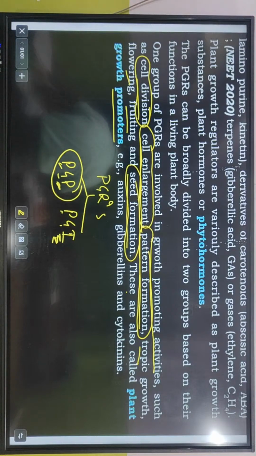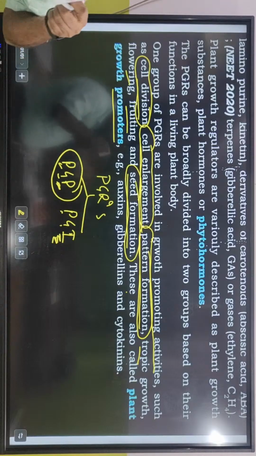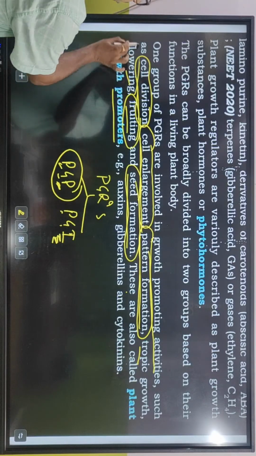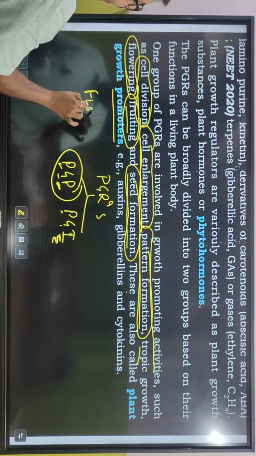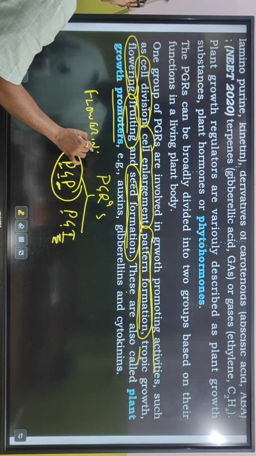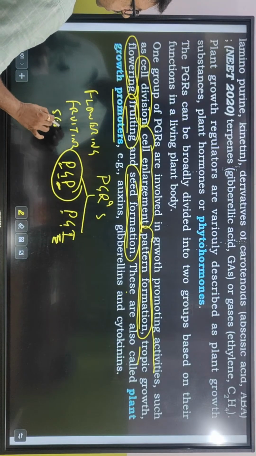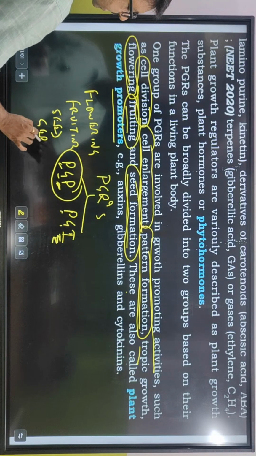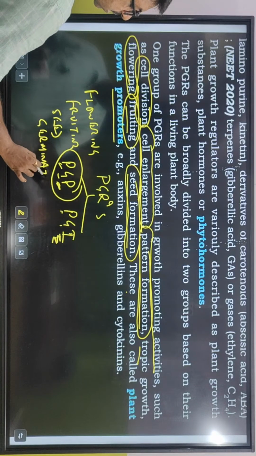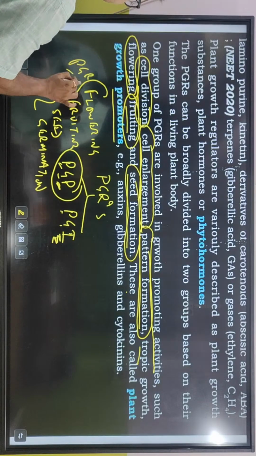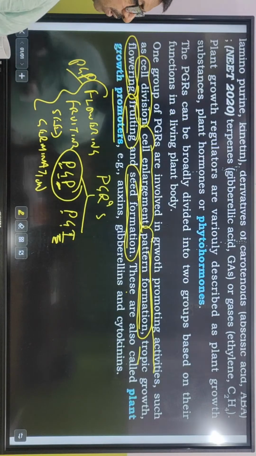Very good. Fruiting, flowering, that means flowering, fruiting, seed germination. Whenever we see this kind of thing in the question, what should immediately come to our mind? We are talking about PGRs, that means PGPs, promoters.